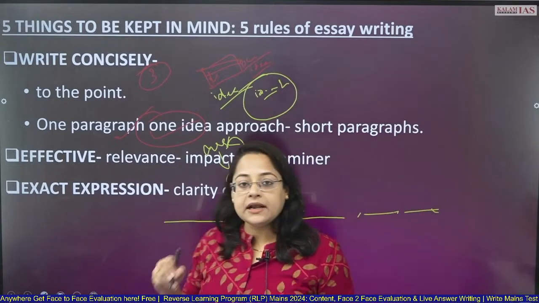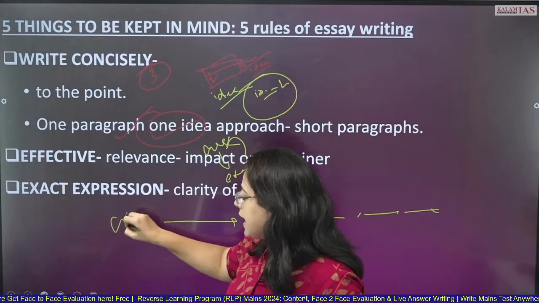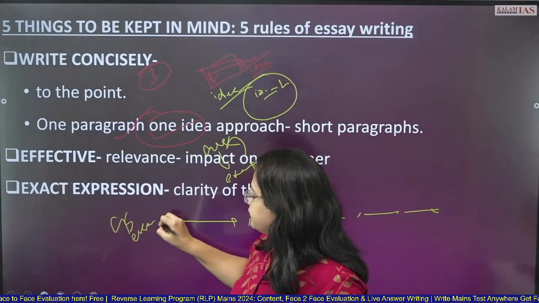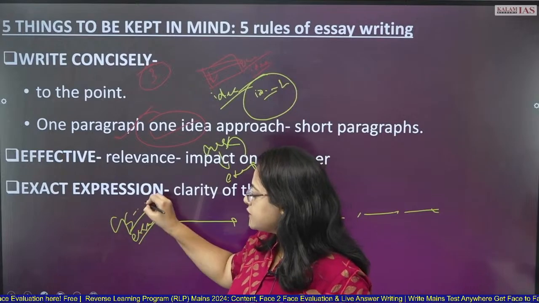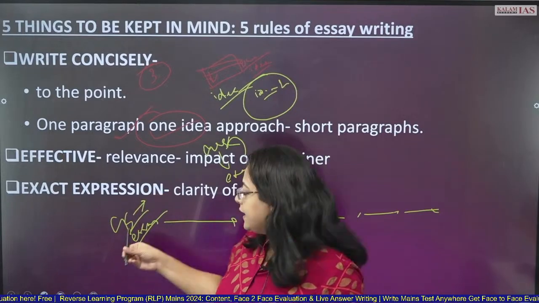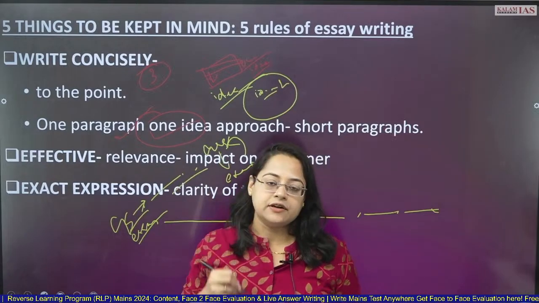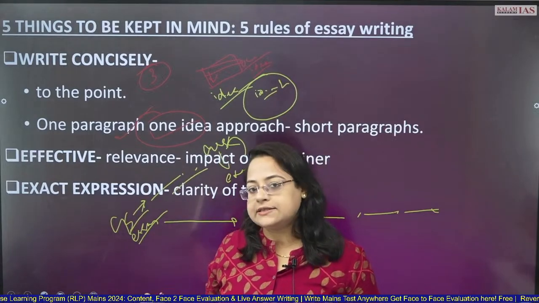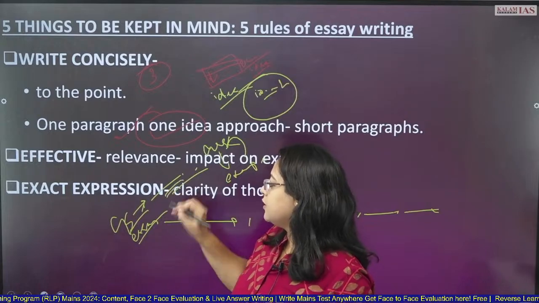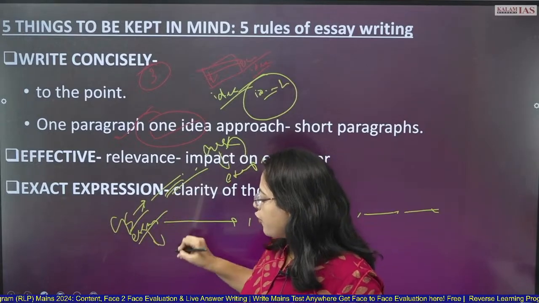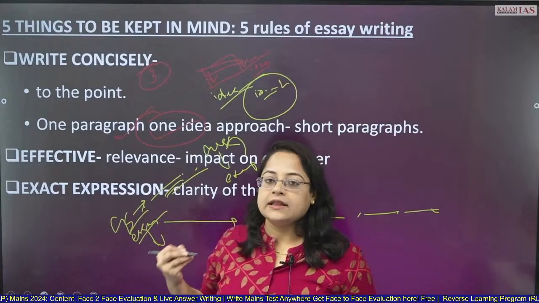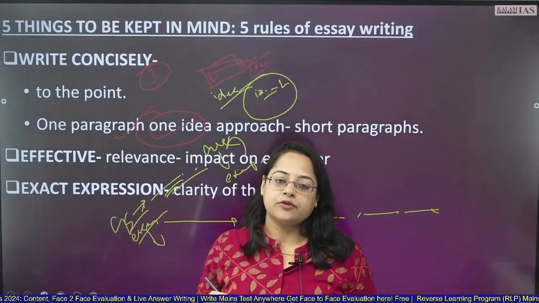And this is the main difference between the GS paper and essay paper. In GS, you write so many things at one place and it is self-understood. The examiner will understand why this is written. But in the essay paper, whatever example you are trying to give should be explained in the context of the essay.